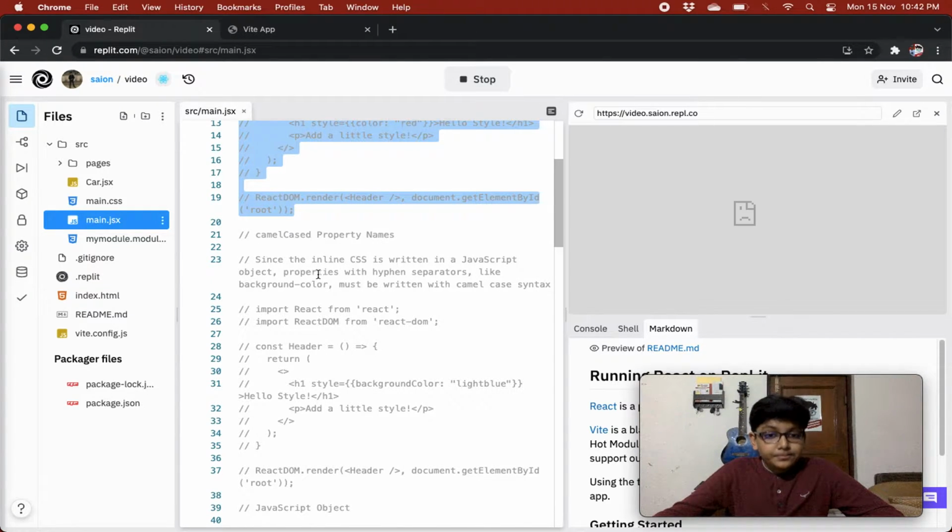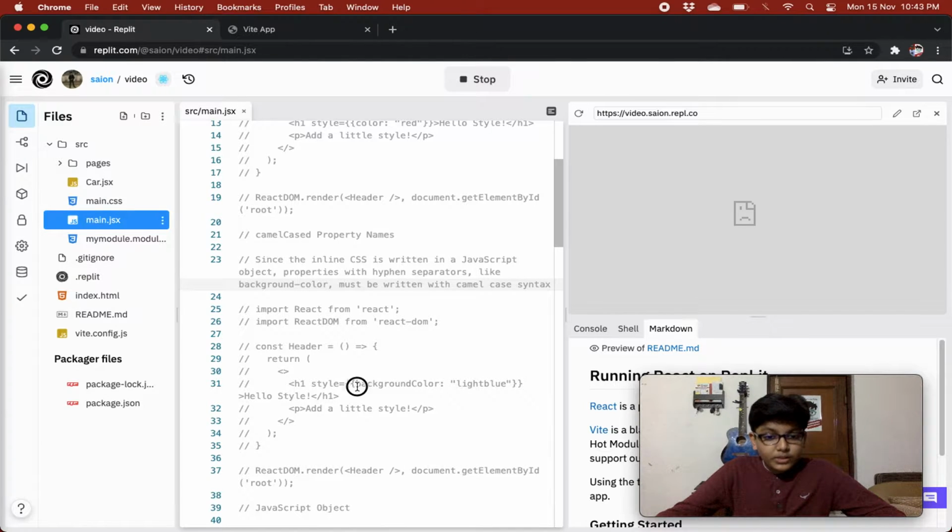Similarly in React, since the inline CSS is written in a JavaScript object, we need to follow JavaScript standards to style our elements. Properties with hyphen separators, like background-color, must be written with camel case syntax.